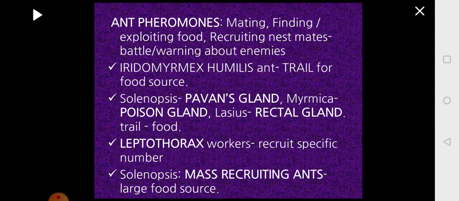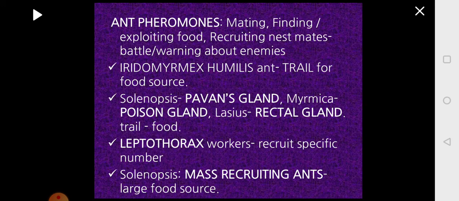In the ant Iridomyrmex humilis, what they do is, when they find the source of food, they come back to the nest, and on the way back they leave a trail of pheromones, and other members of the colony will follow this path and find the food source. So they reach the food source with the help of the pheromone which is left as a trail.